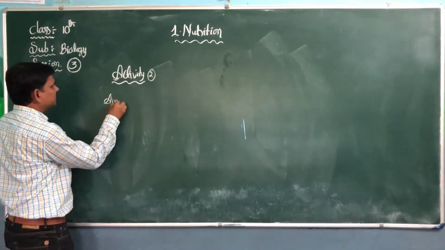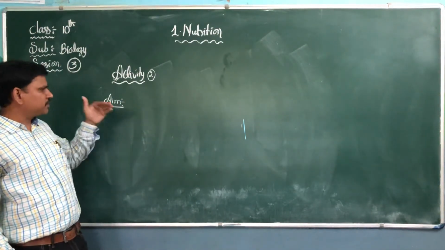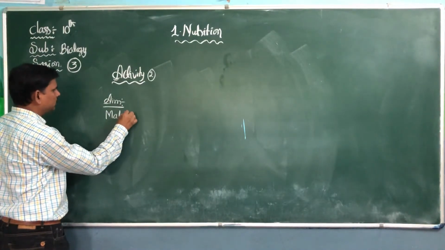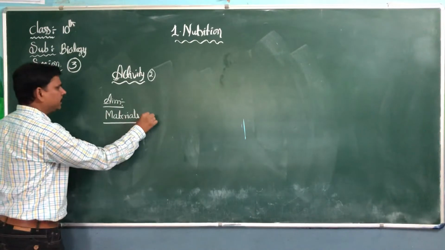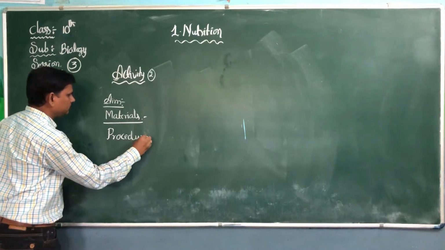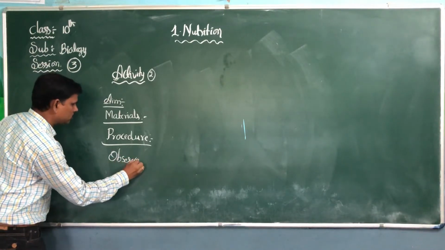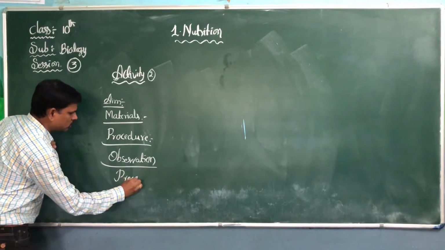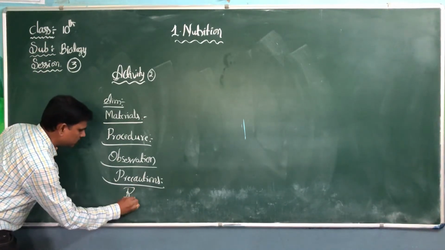We already discussed in the last class that while writing an activity, we should follow some steps: materials required, and if chemicals are used, you can include them in the materials; procedure; observation; precautions; and the last is result.